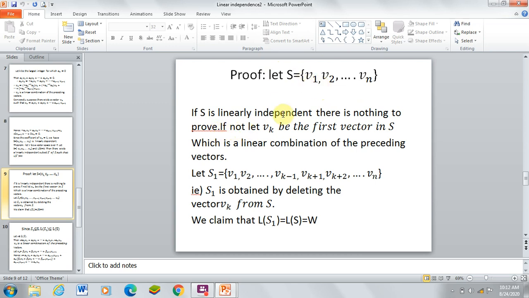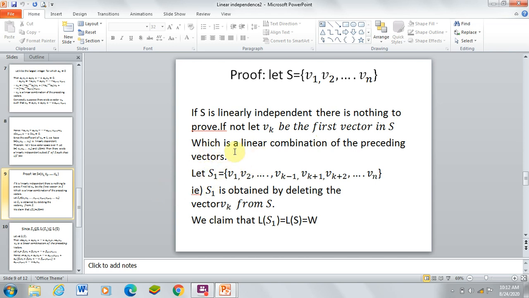Then let vk be the first vector in S which is a linear combination of the preceding vectors, meaning vk equals alpha 1 v1 plus and so on up to alpha k minus 1 vk minus 1.